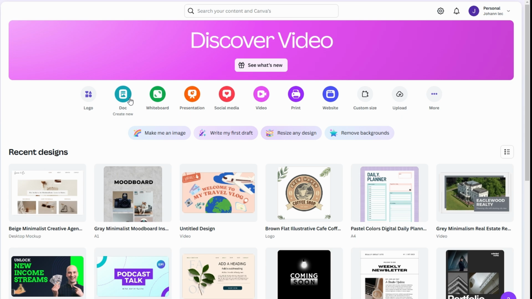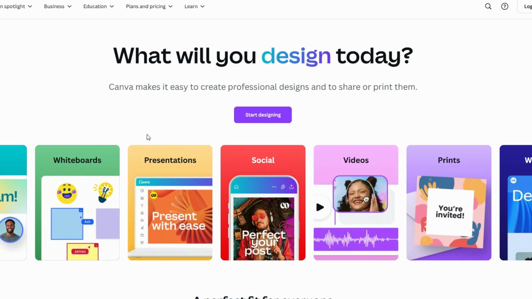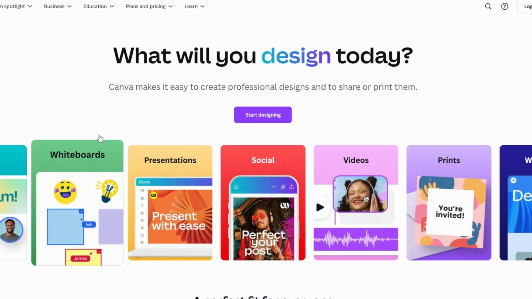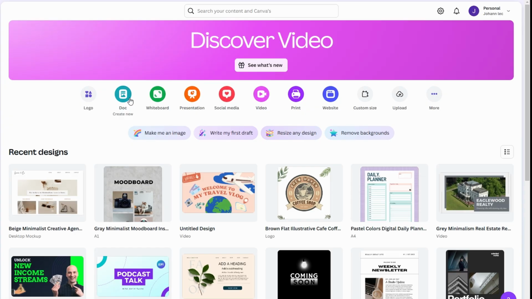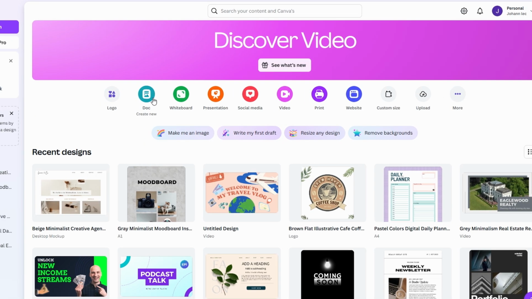The first step is getting yourself set up with a Canva account. The good news? It's free, quick, and easy to sign up. Simply head to Canva's website and create an account using your email, Google account, or even Facebook. While Canva does offer a pro version with additional features, don't worry. Everything you'll need for this tutorial can be done with the free version.